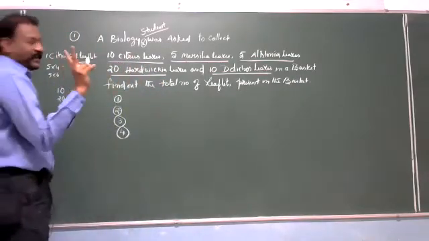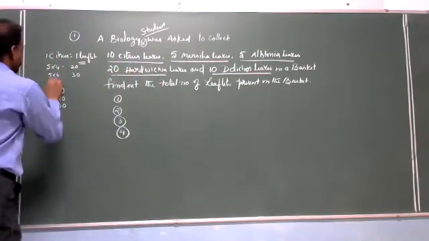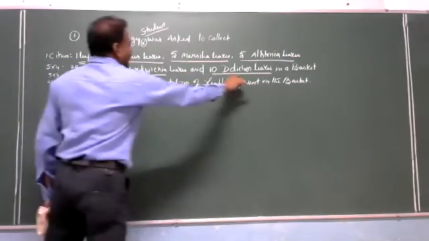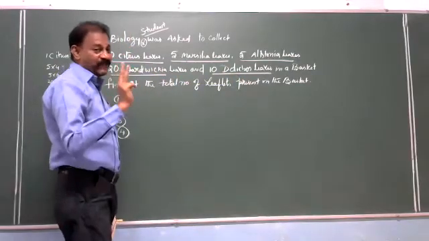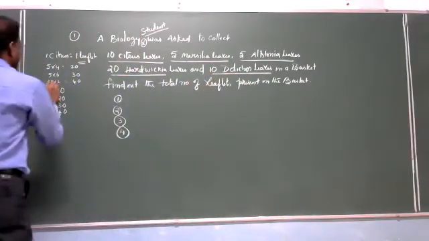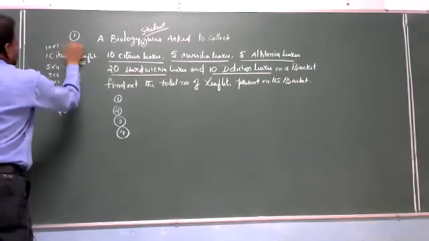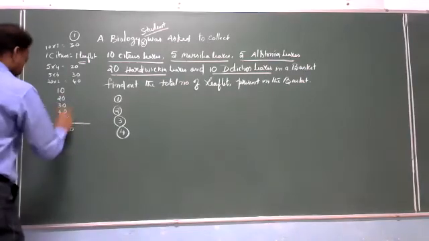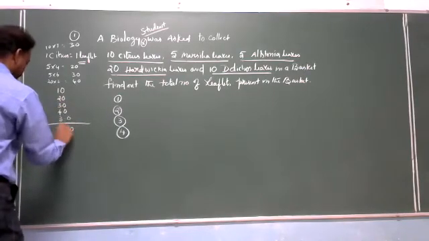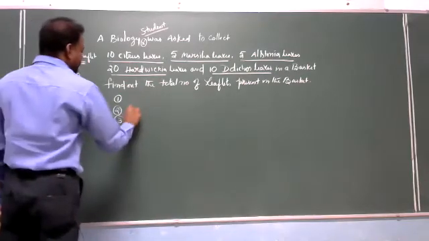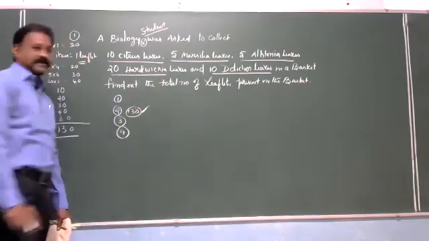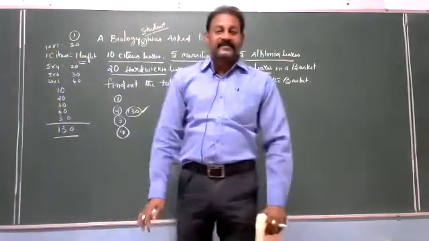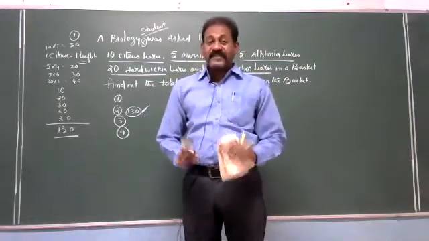Hardwickia is bifoliate, 2. 20 into 2, 40. Dolichos, 1 Dolichos is equal to 3 leaflets. 10 into 3, 30. Total number of leaflets: wherever 130 is there, that is the correct answer.